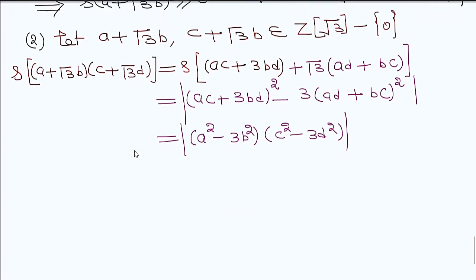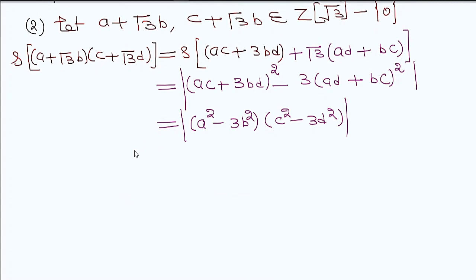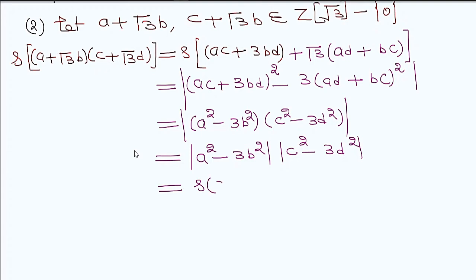Now this is in modulus. So this can be written as a square minus 3b square times c square minus 3d square, which is equal to delta of a plus under root 3b times delta of c plus under root 3d.